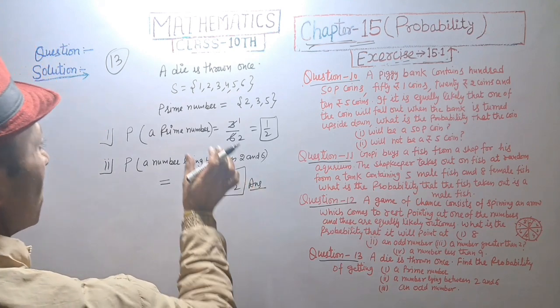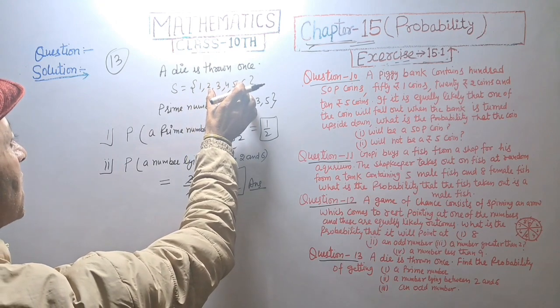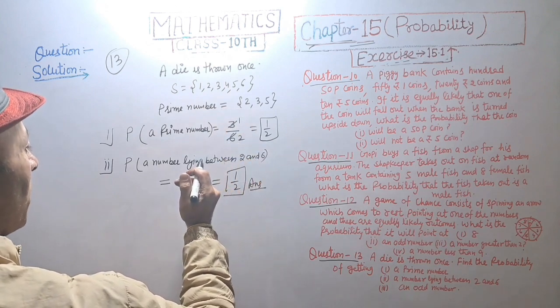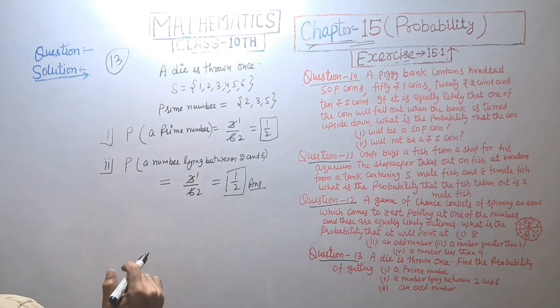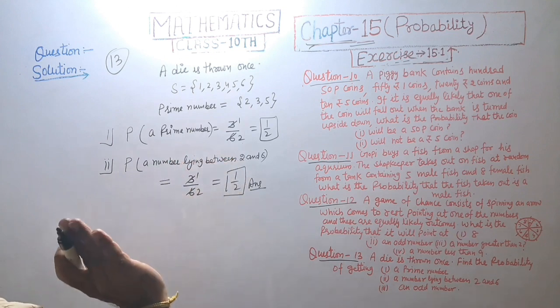Answer. Number lying between 2 and 6, that is 3, 4, 5. Total number is 3. So probability of a number lying between 2 and 6 equal to 3 upon 6. 3 ones are 3 and 3 twos are 6. We get 1 upon 2 answer.